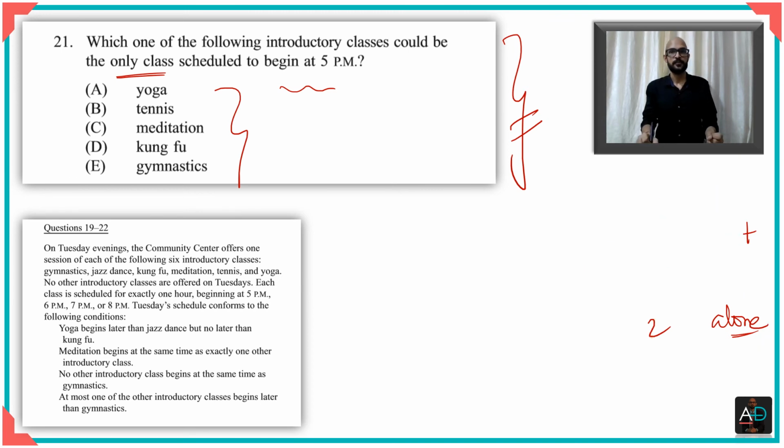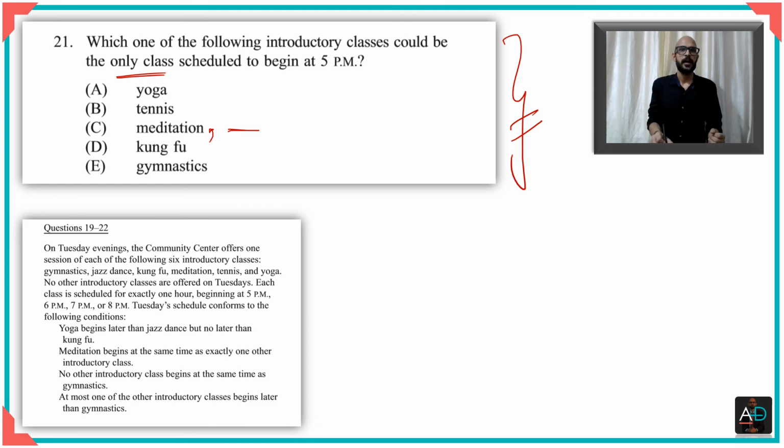So one of the first things that I can eliminate is meditation, as you know, because meditation always has to be accompanied by something, right? And if meditation is accompanied by something, if it's to be the only class, it means you're violating the rule. So I will straight away eliminate option C, because meditation is not possible. So I eliminate option C.